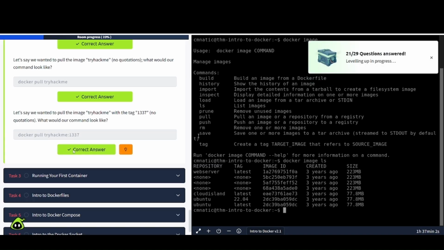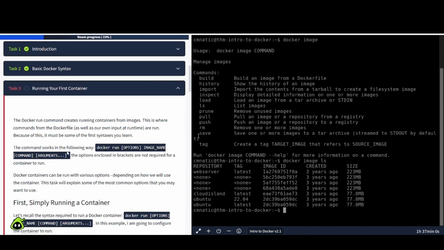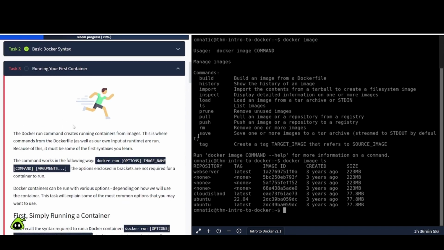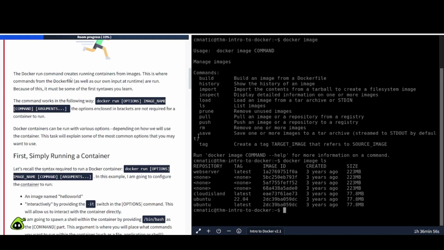Sweet. So let's continue on to task number 3, where we're going to talk about running your first container. The Docker run command creates running containers from images. This is where commands from the Dockerfile as well as our own input at runtime are run. Because of this, it must be some of the first syntax you learn.